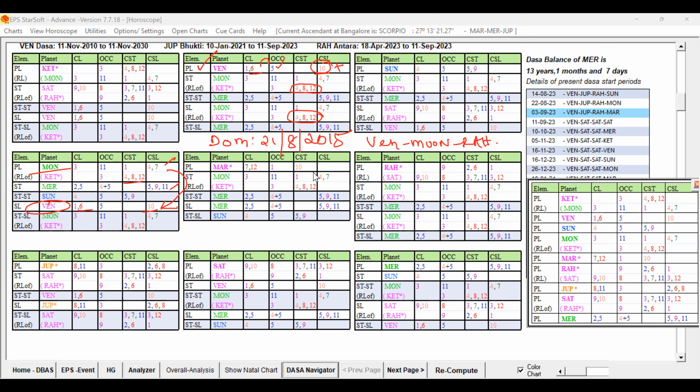You can see Mars Bhukti is talking about something supportive, but through the seventh house, some hurdles and struggles are indicated. Because of that, Jupiter is also playing a role at all levels, which we already saw. So this is not indicating any legal separation, but it is indicating some troubles because of the seventh house.